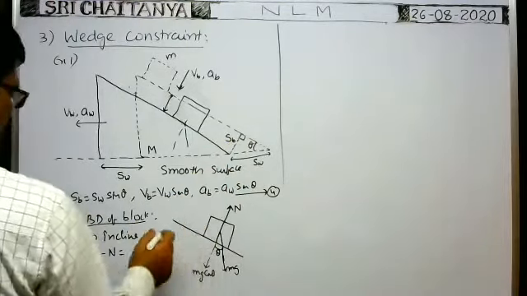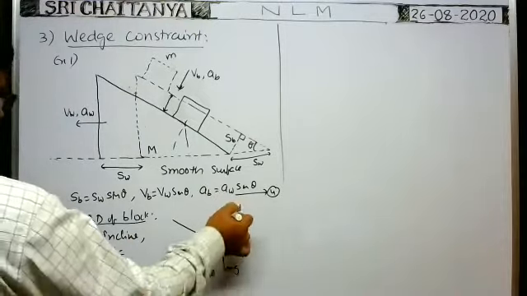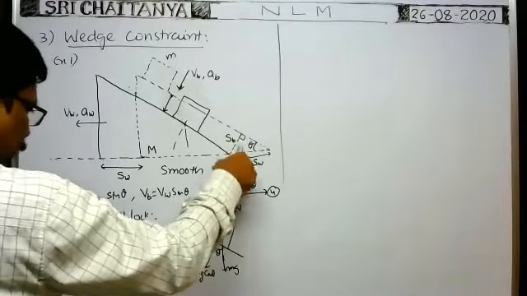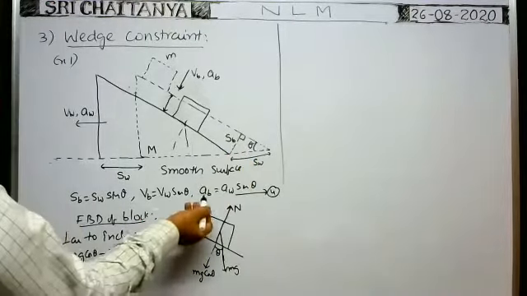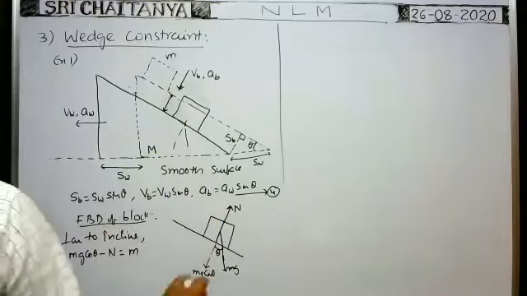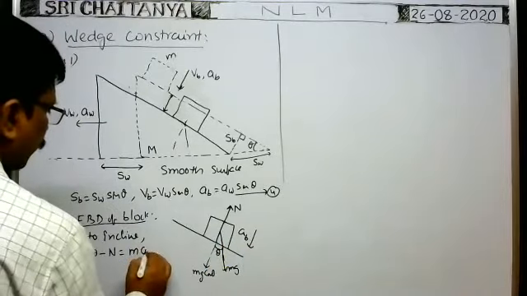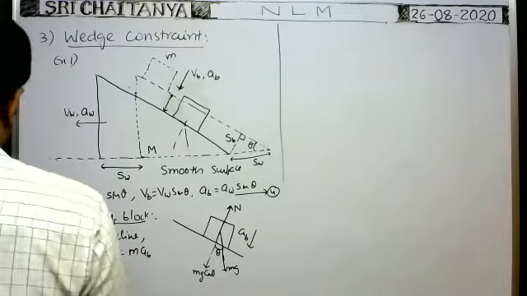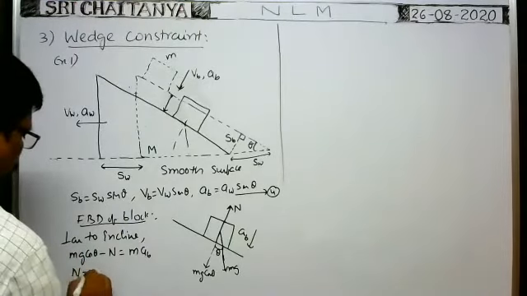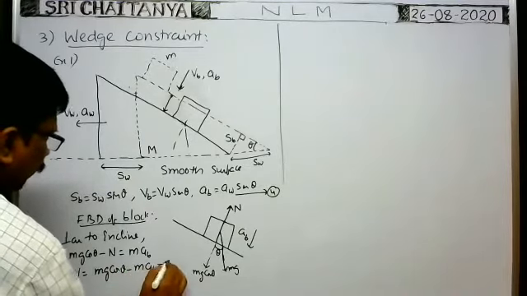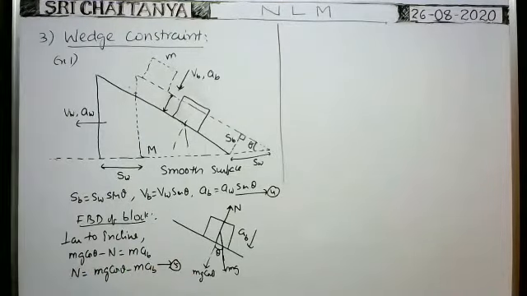As this weight component is greater than the normal force, the net force is equal to the mass of the block times the acceleration of the block perpendicular to the incline, imagined as AB only, in this direction. So this is equal to m into AB. From this, the normal reaction is equal to mg cos theta minus m into AB. This is equation 5. It is for the block. Similarly, what about the formula for the wedge?